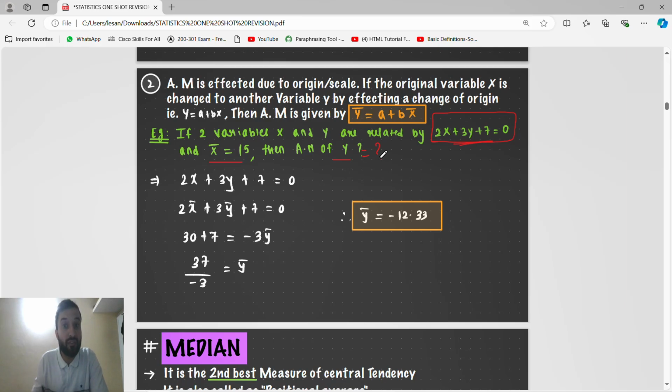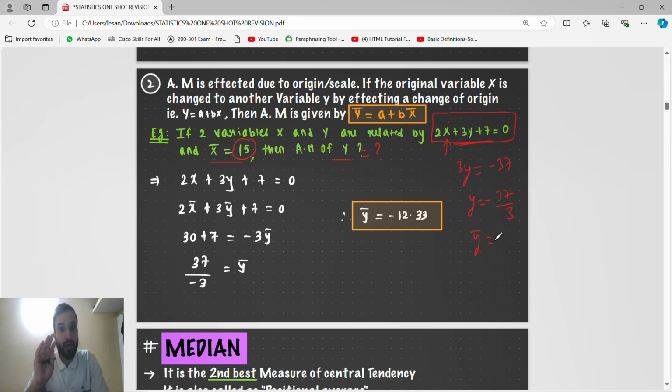So what we will do is see whether the word range or deviation is there or not. Guys, if range and deviation are not there, we will use the substitution method. Means directly we will put x as 15 here. In place of x, we will substitute the x value, and we will get y. So x is 15, 15 times 2 is 30, 30 plus 7 is 37. So it will go to that side, and it will become 3y equals minus 37. So y equals minus 37 by 3. So you will get the answer, y bar.